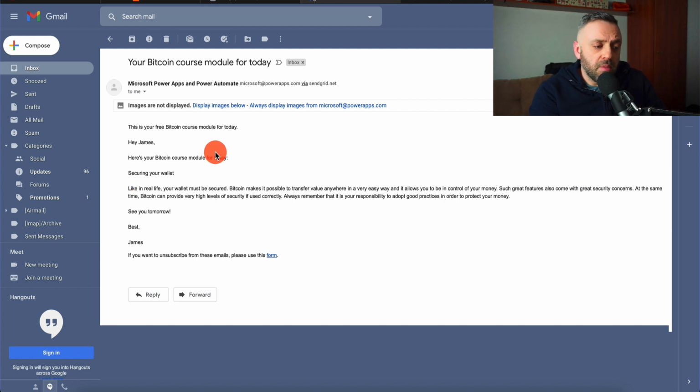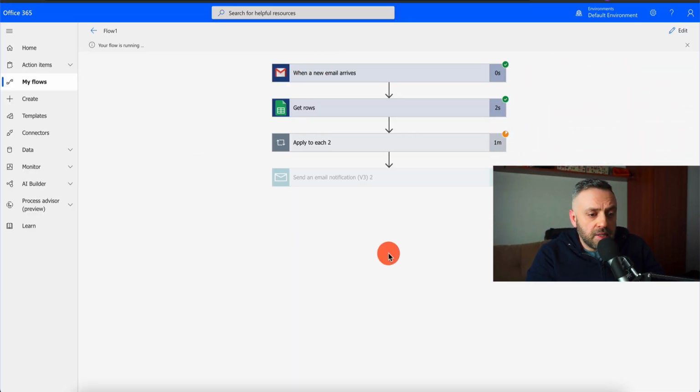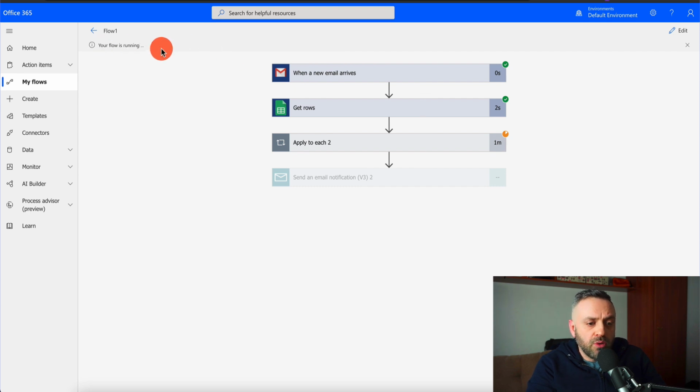And so this is an email that I received here. It has an unsubscribe form. And the other thing you have to realize is this flow is live. Your flow is running. You see, I got the email. It took 2 seconds to find the new rows, get the new content, and now it's sleeping. It's going to sleep for 24 hours. It's only been sleeping for 1 minute. And after it wakes up, after 24 hours, it's going to send me the new content, and that's going to continue for 7 days. And at the end of 7 days, it's going to send me a pitch. And that is how affiliate marketing works.